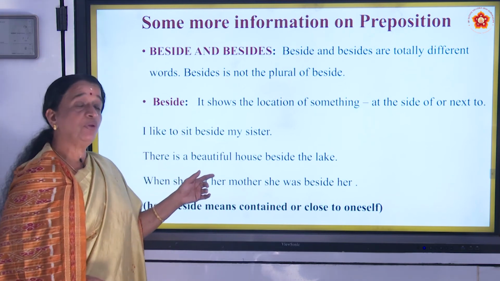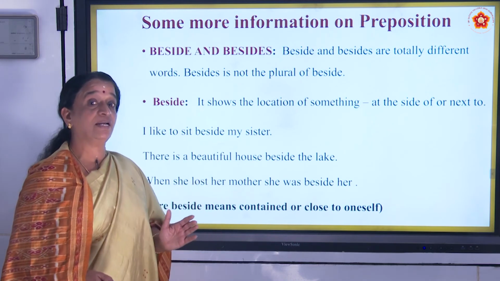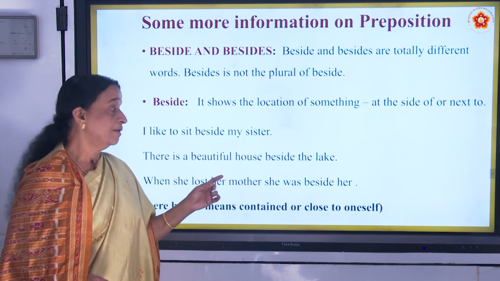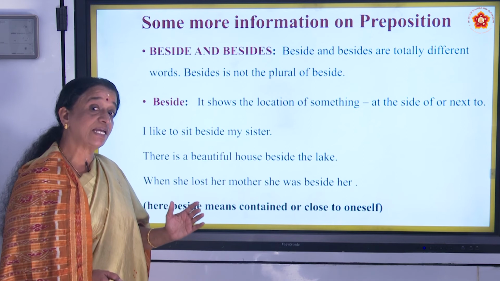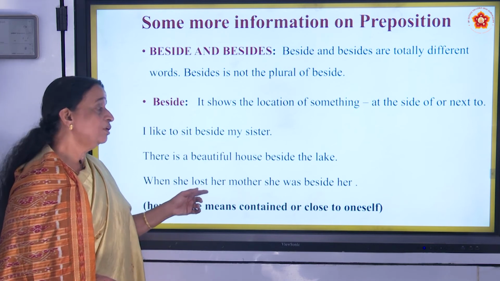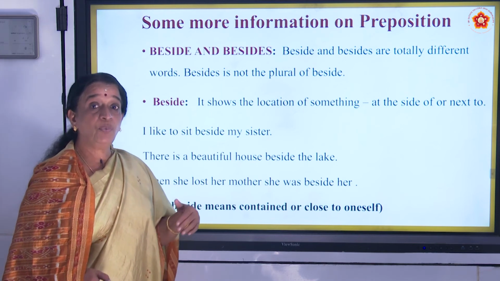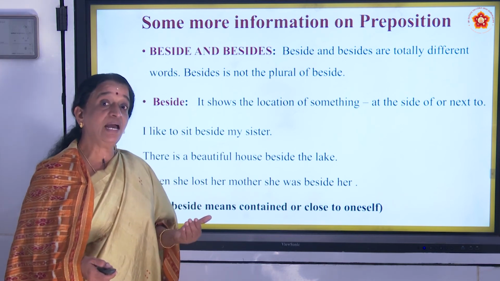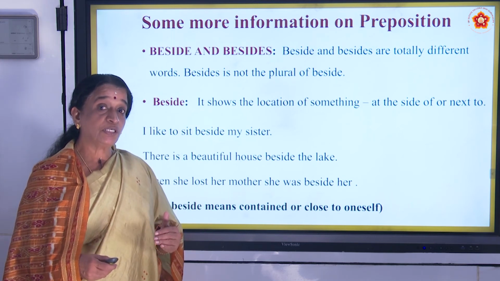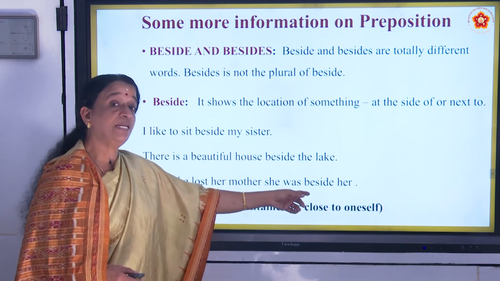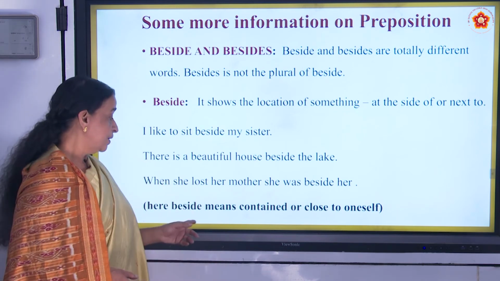There is a beautiful house beside the lake. Means next to the lake. Near the lake there is a beautiful house beside the lake. At the side of the lake. When she lost her mother, she was beside her. When the mother died, the daughter was beside her, means near her or at the side of her.